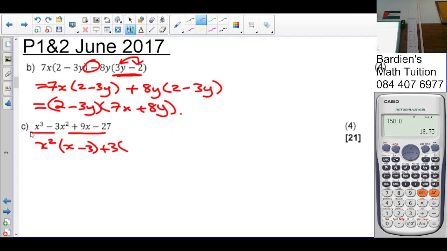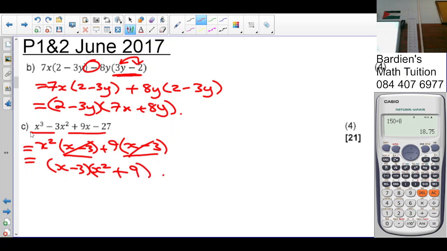3 is again common. So what is your highest common factor then? 9. What are we then left with? X minus... What is now common? X minus 3 is common. What are we left with? X squared plus... Can I take the difference of 2 squares here? Why? Plus.